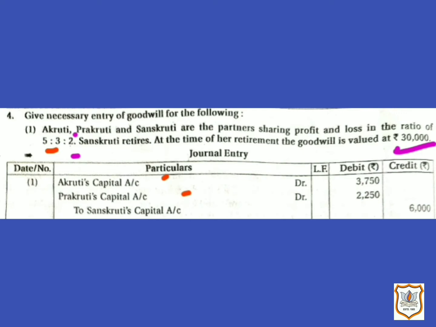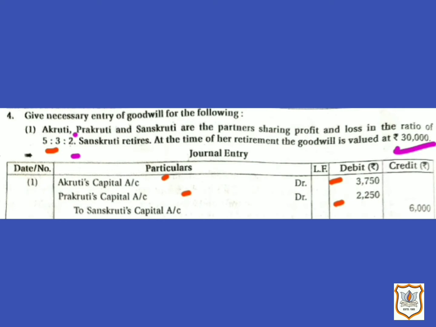So according to 5:3, Akriti will give 3,750 and Prakriti will give 2,250. So here the entry would be Akriti's capital account debit 3,750, Prakriti's capital account debit 2,250 and Sanskriti's capital account credit rupees 6,000.